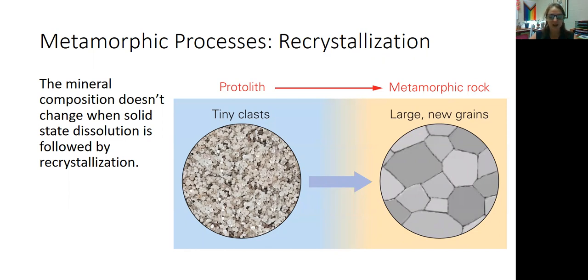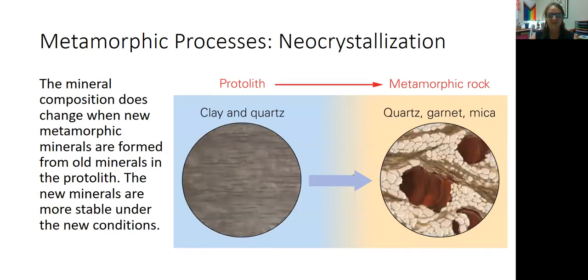The second process that can happen is when the composition does change. The minerals do change. Right? So for example, you could start with a protolith that is made up of clay and quartz, and the chemical bonds within the crystals break, the atoms reorient themselves, they create new bonds, creating new minerals, and you might end up with a metamorphic rock with totally new minerals like quartz, garnet, and mica.